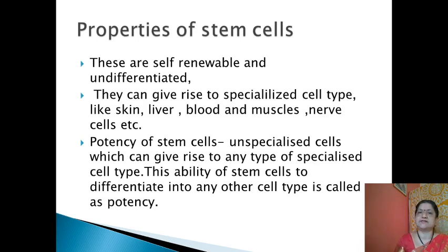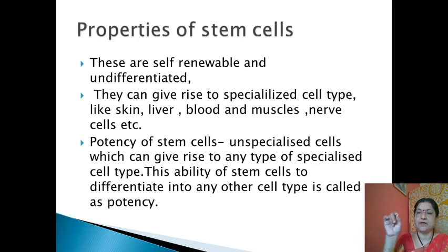They are precursor cells. So from stem cells, different cells arise later on. These are self-renewable and undifferentiated basically. Later on, whenever they are converted or give rise to different types of cells, they can give rise to the cells of different organs of our body. For example, they can give rise to cell types like skin as well as liver, blood, muscles and nerve cells, etc.